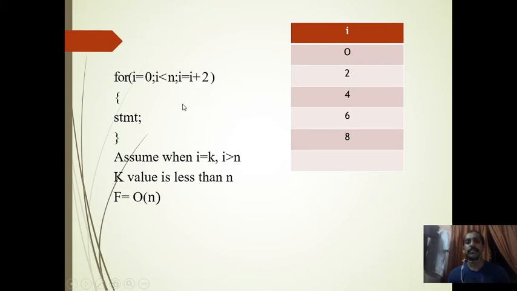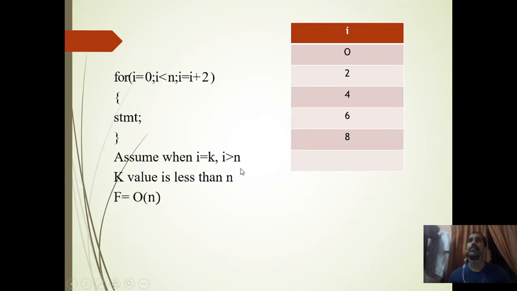Okay. So we'll make an assumption. At point K, when I equal to K, surely it is not I is less than n. It will not execute n times, it will be surely less than n. The value will be always less than n.